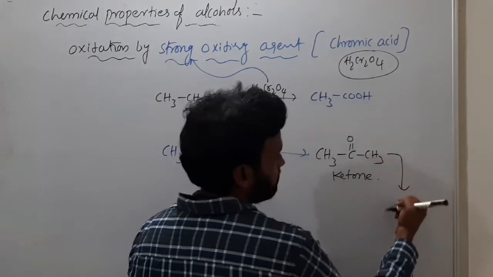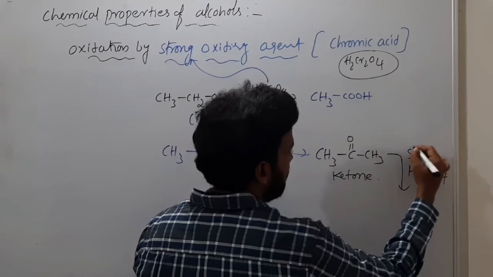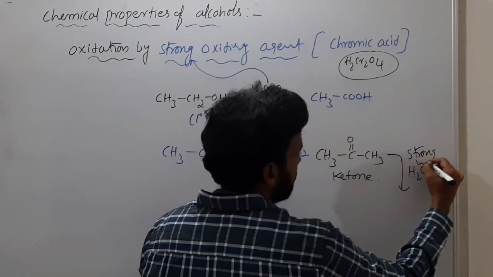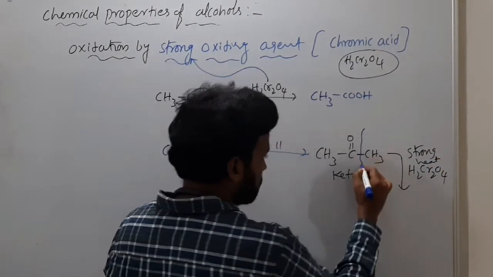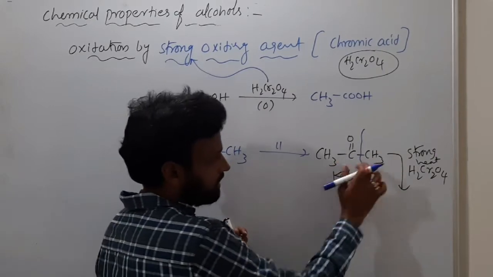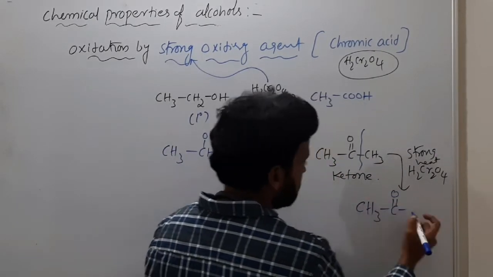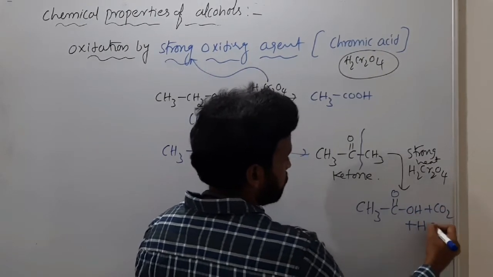Afterwards, if they give H2CrO4 and strong heating, then the C-C bond will break, and the final product may be CH3COOH plus CO2 plus H2O.